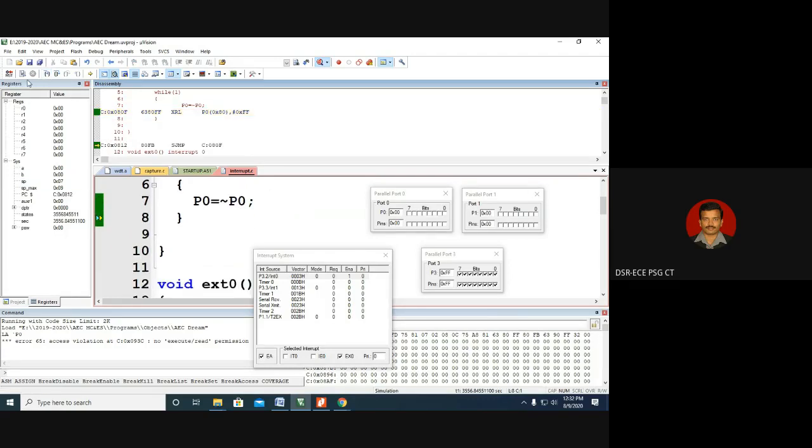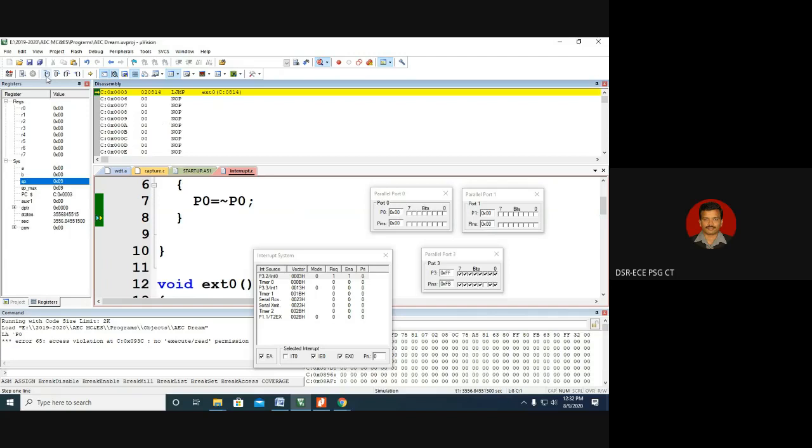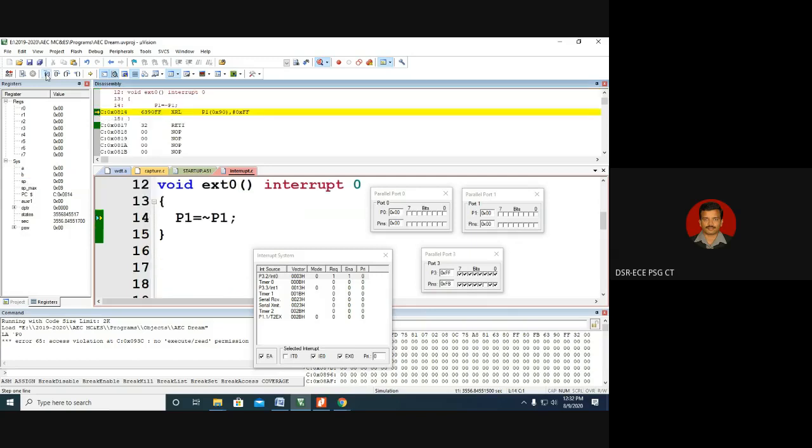Okay, now I am creating an interrupt. You see, now I am creating an interrupt P3.2. Now program execution has to go to 0003. You see, the program counter has gone to 0003. Here, from here you are jumping to 814, because there is an instruction called the long jump 814. So now I am doing single step execution to 814.